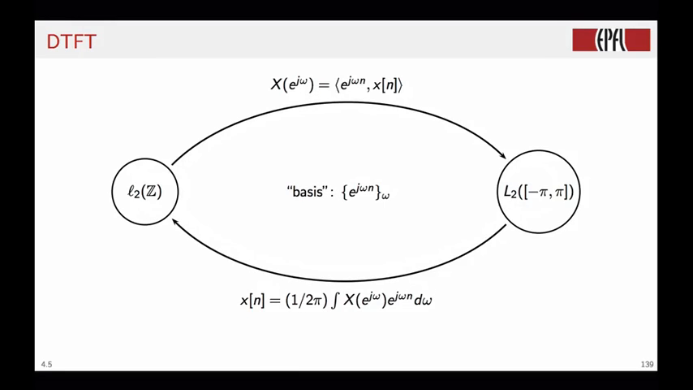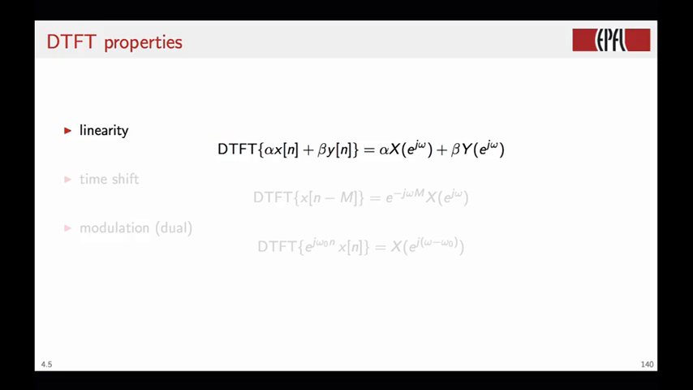And now we have the DTFT. We start from the space of square summable sequences, and via a formal change of basis, so basis here is in quotes, we end up in the space of square integrable functions on the interval minus pi to pi. By looking at the DTFT as a formal basis expansion, the linearity property follows easily from the linearity of the inner product. So the DTFT of a linear combination of two sequences will be the linear combination of the DTFTs.